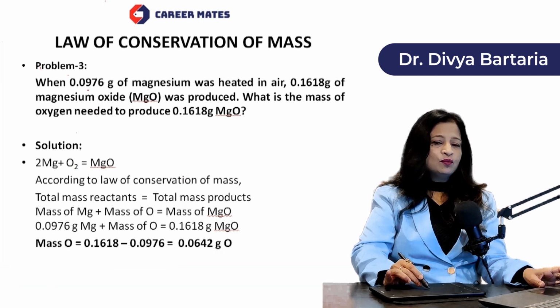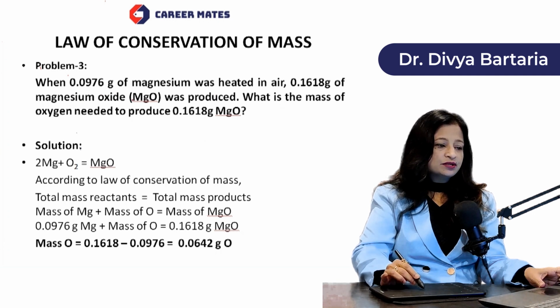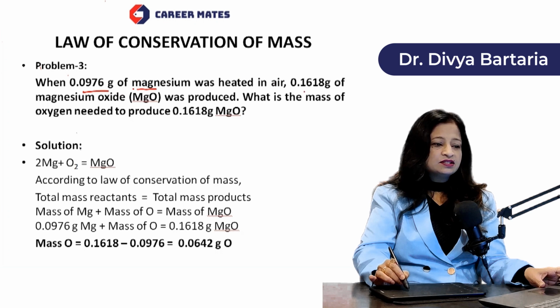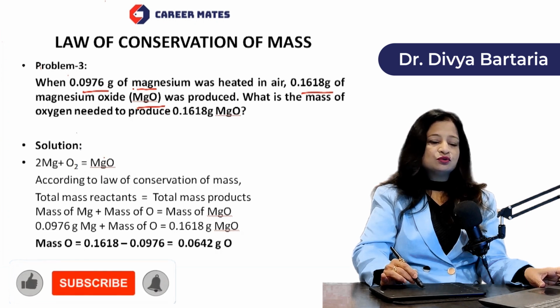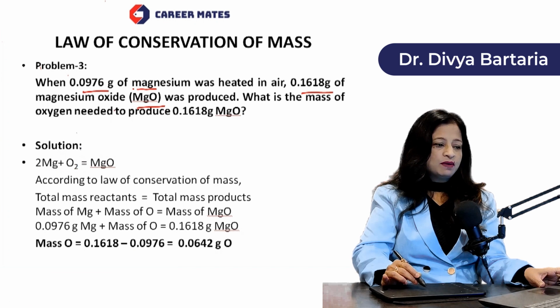We can see when 0.0976 gram of magnesium was heated in air, so here magnesium is 0.0976 gram, and 0.1618 gram of magnesium oxide was produced. So Mg plus O2 gives MgO. So again mass of the reactants, Mg plus O2. So we know the mass of the reactant magnesium. This has already been given.